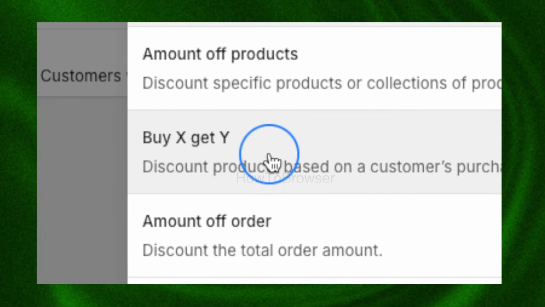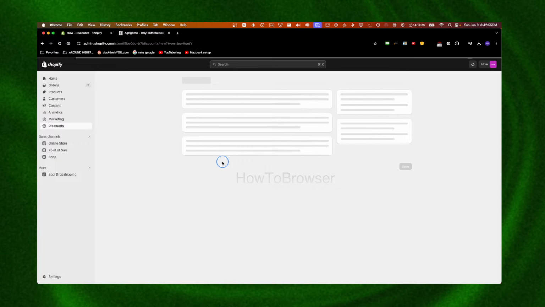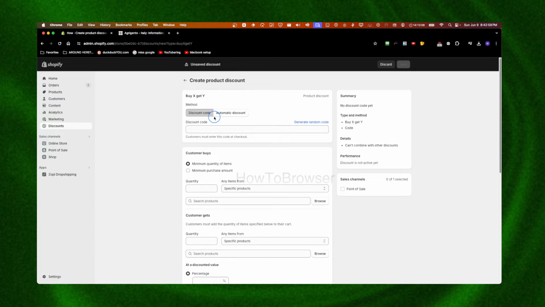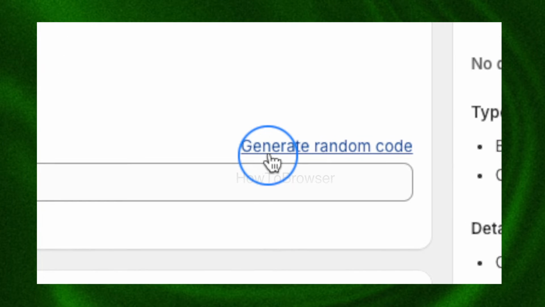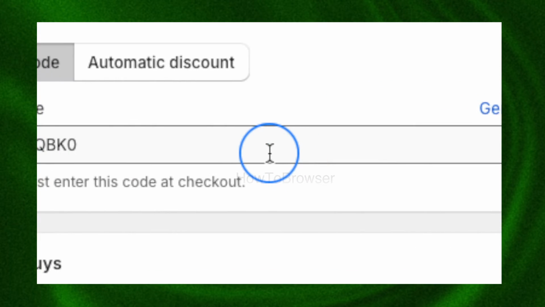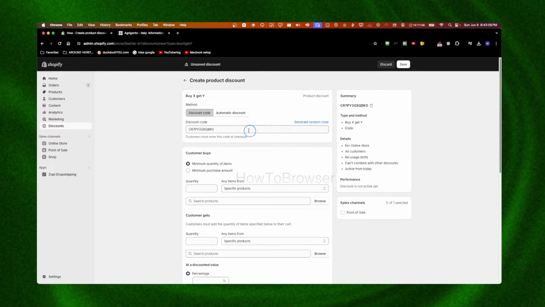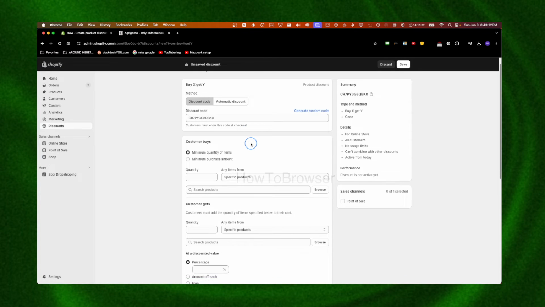But I'm going to start with this one first, so I'm just going to click on it. Here you have discount code or automatic discount. I'm just going to click on generate random code. Why not? But it's good to add your own custom code related to your store or something like that.